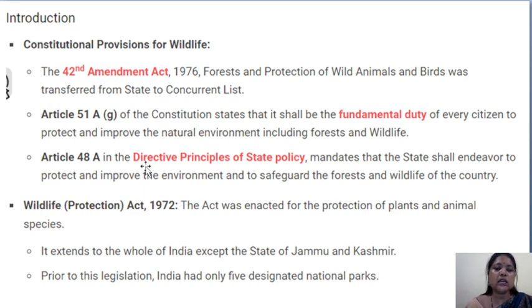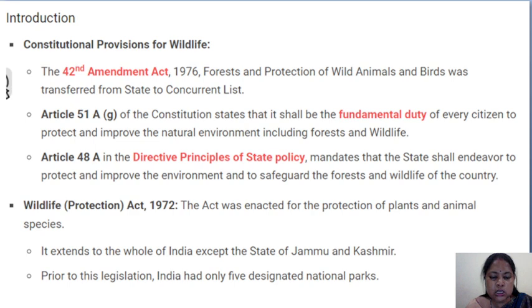Okay, and Article 48A in the Directive Principles of State Policy mandates that the state shall endeavour to protect and improve the environment and to safeguard the forests and wildlife of the country. So, the Wildlife Protection Act was enacted for the protection of plant and animal species, as you know. It extends to the whole of India except the state of Jammu and Kashmir. So, in Jammu and Kashmir, this act is not valid.